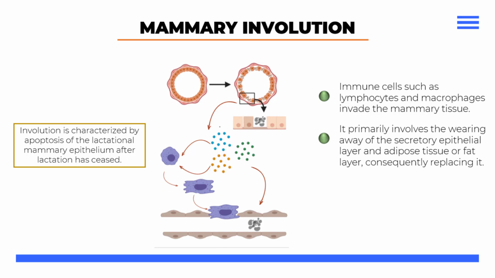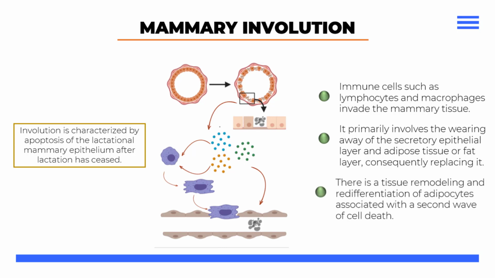It primarily involves the wearing away of the secretory epithelial layer and adipose tissue or fat layer, consequently replacing it. There is a tissue remodeling and redifferentiation of adipocytes associated with the second wave of cell death that returns the gland to a near pre-pregnant state.